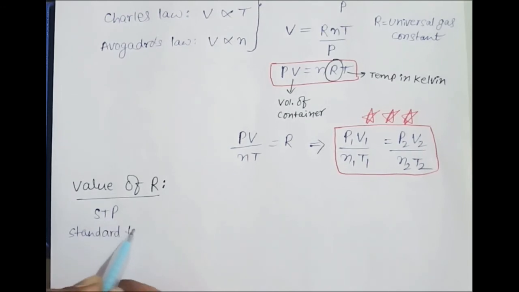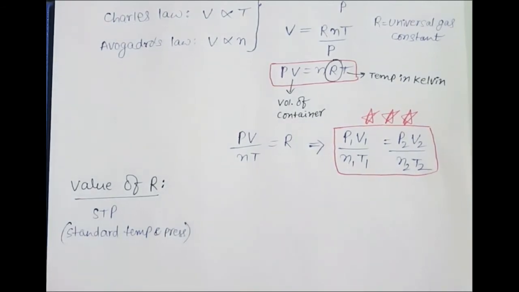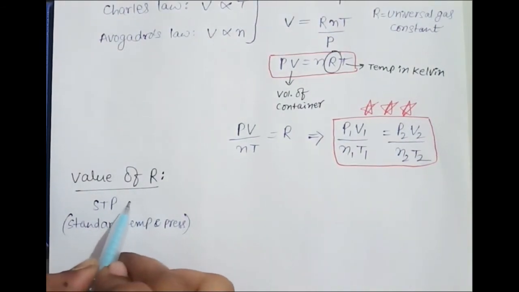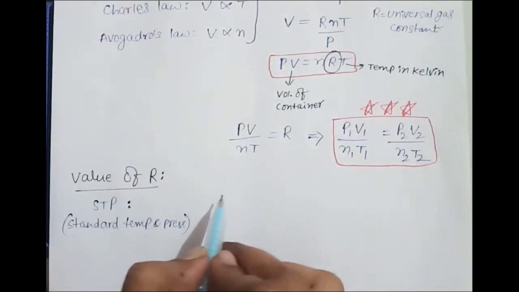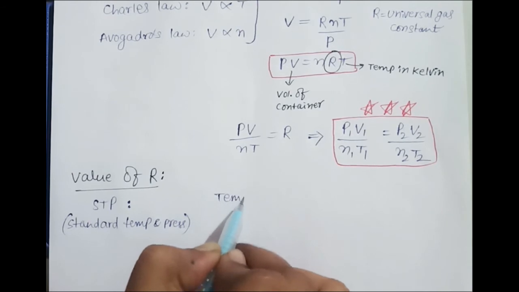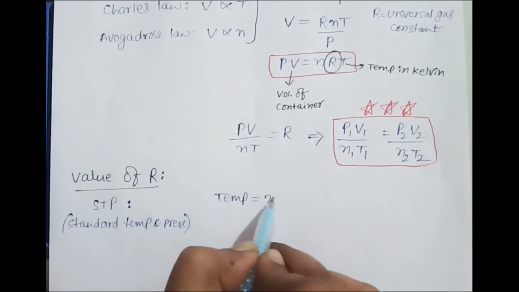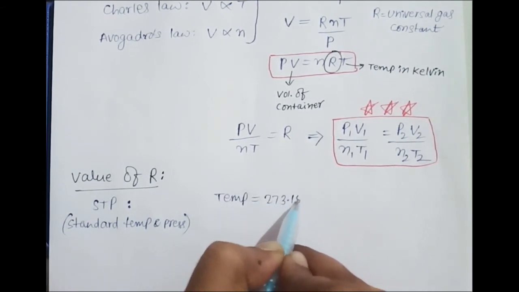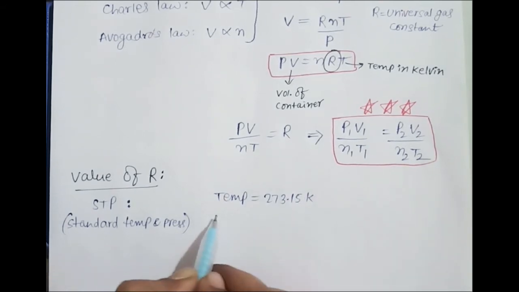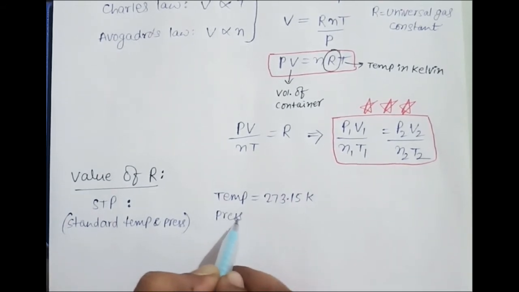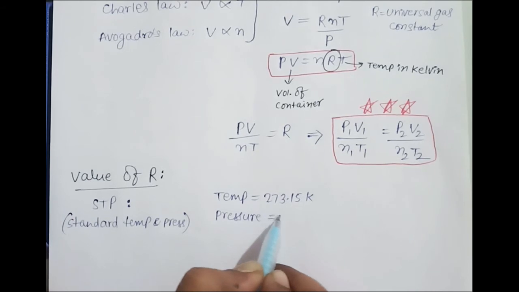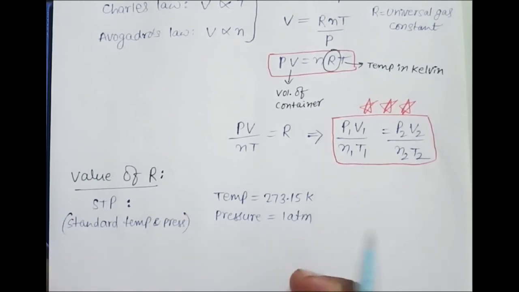standard temperature and pressure. Generally if temperature and pressure change, volume also changes. So that's why scientists have taken standard temperature and pressure, where the standard temperature is 273.15 Kelvin, and the standard pressure is 1 atmosphere.